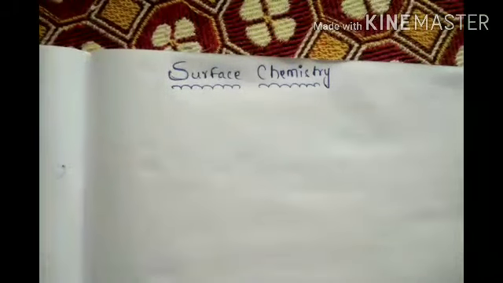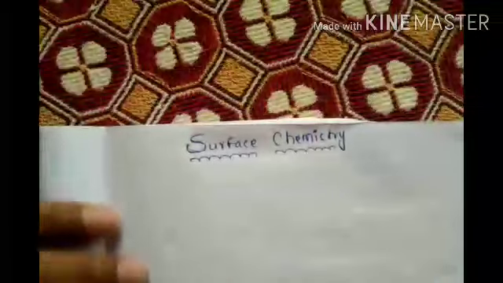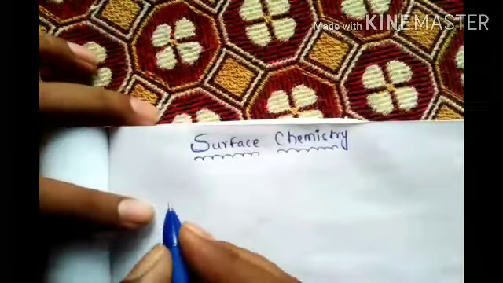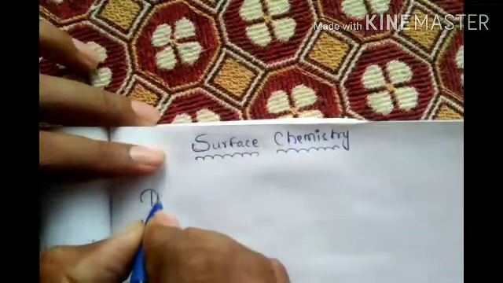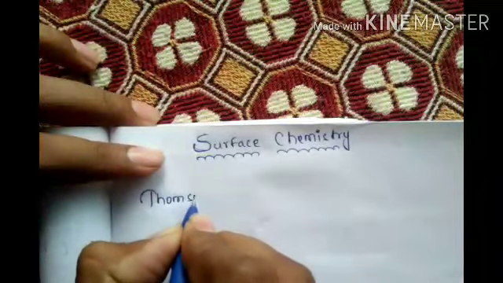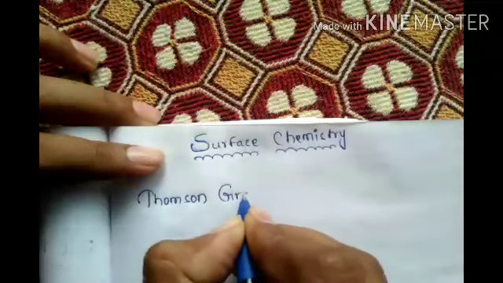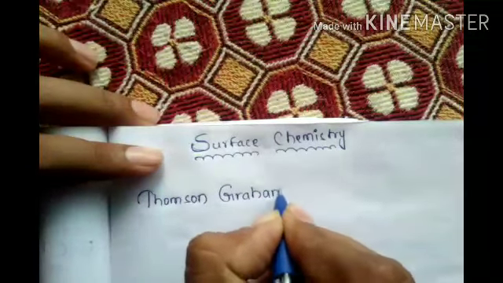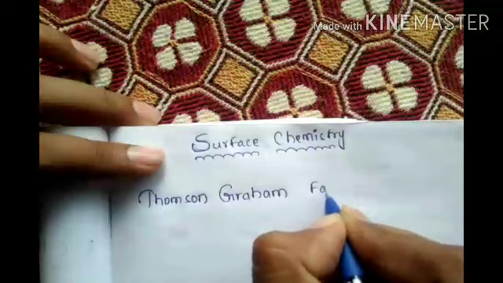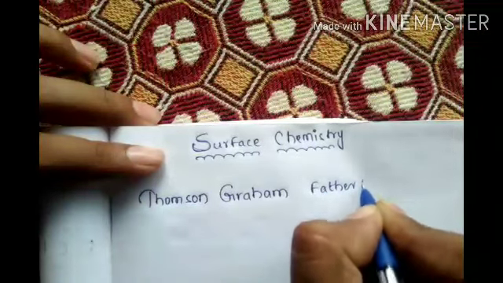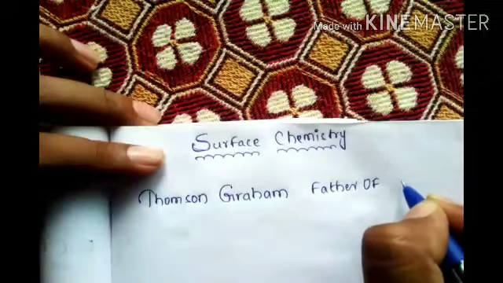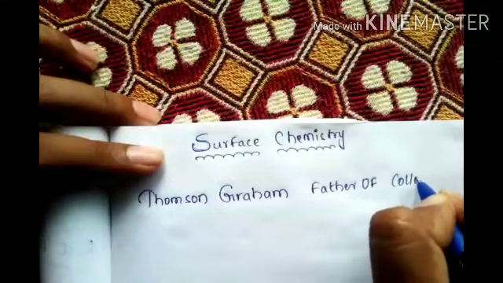In surface chemistry, the scientist Thomas Graham is the father of colloid chemistry.